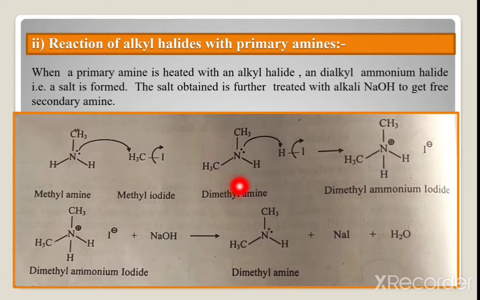In the next step, this dimethylamine on treatment with hydrogen iodide, the nitrogen carrying the lone pair abstracts the proton, iodine departs, and we get dimethyl ammonium iodide. In the next step, this dimethyl ammonium iodide is treated with NaOH.